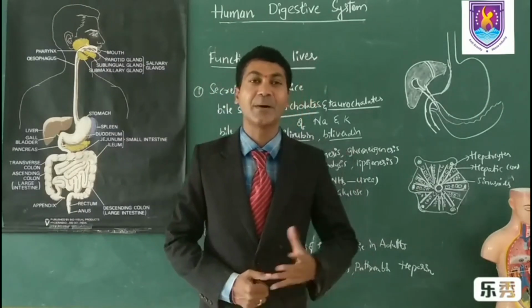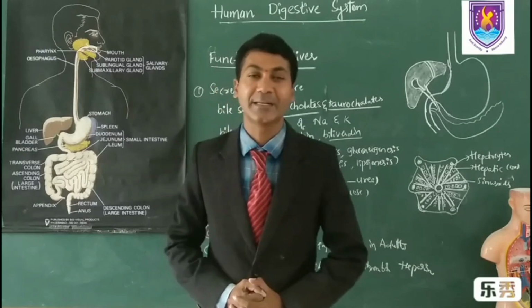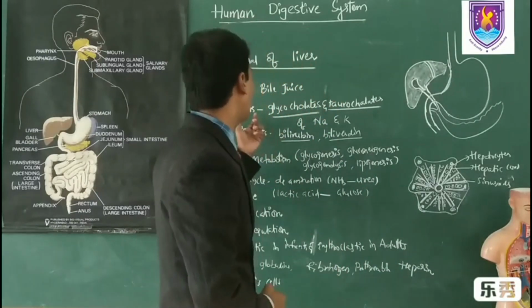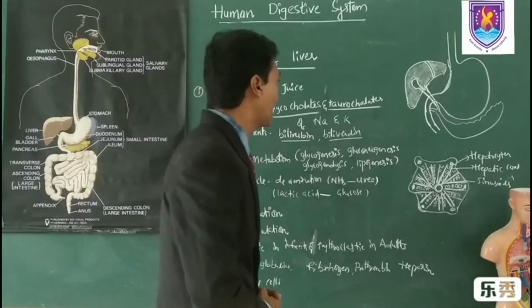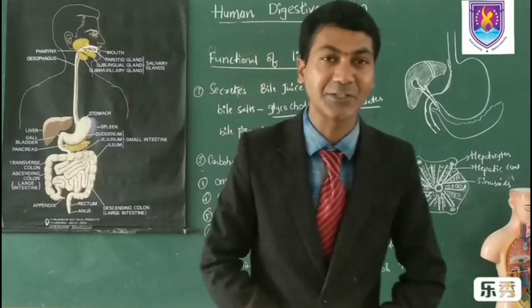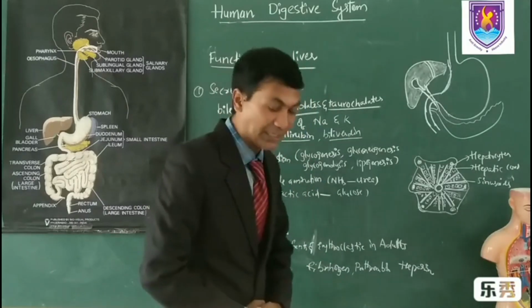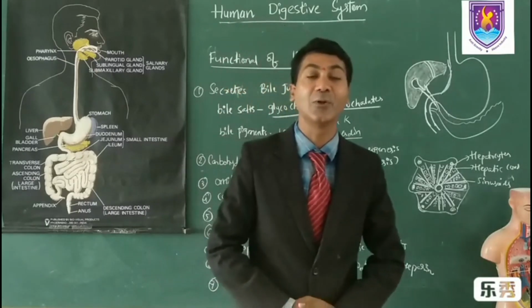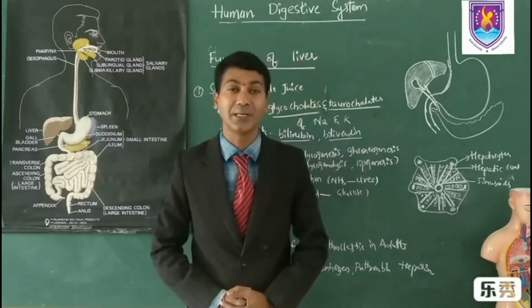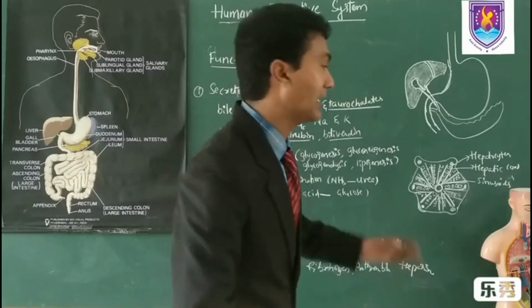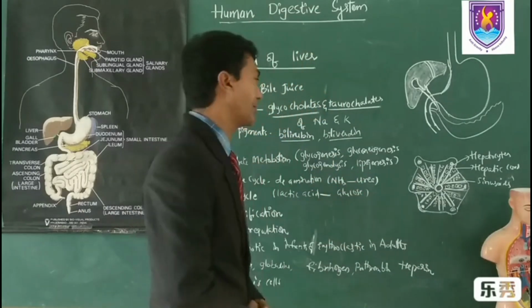So my dear students, bile juice has no enzymes, but it has some salts and pigments. The bile salts are especially glycocholates and taurocholates of sodium and potassium, and the bile pigments are bilirubin and biliverdin, which are the green and yellowish pigments that give color to the bile juice. Emulsification of fats is done by the bile juice, but not the digestion process.